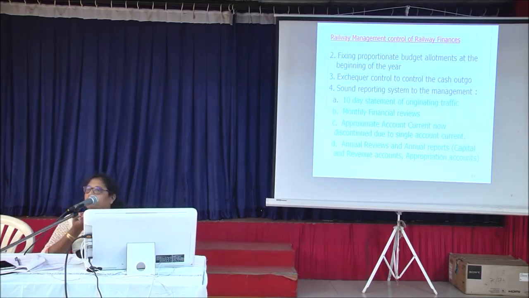We compare it with the budget proportion. We compare it with the last year actual expenditure. Why is there an increase in expenditure? Now the approximate account current has been discontinued as it is a single account current, and then there are the annual reviews which we prepare at the end of the year.